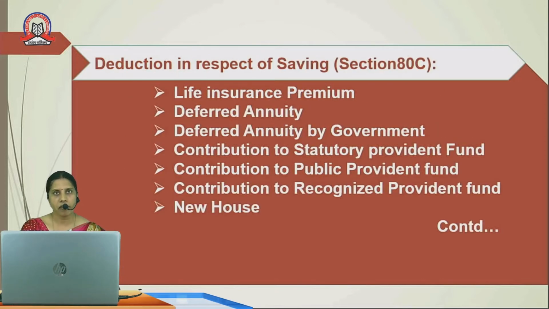Now, the very first deduction which we are starting to understand is the deduction in respect of saving. The deduction in respect of saving is mentioned under section 80C.